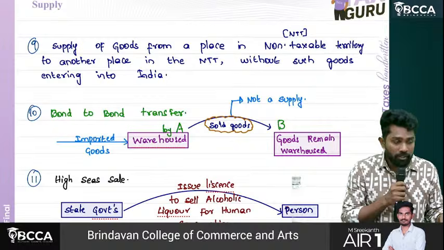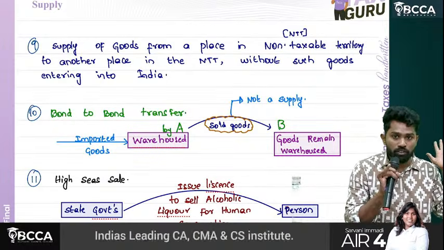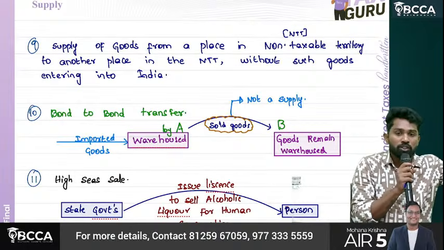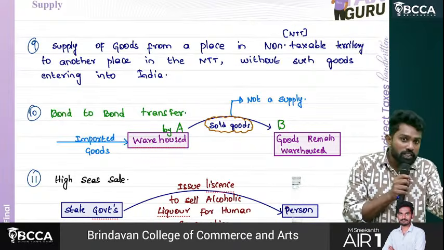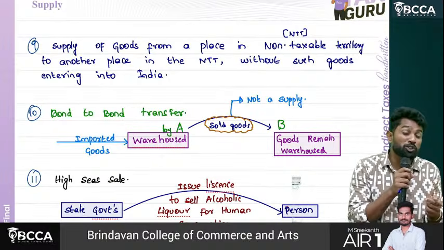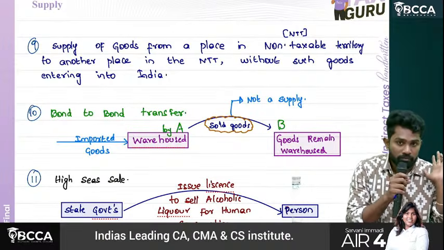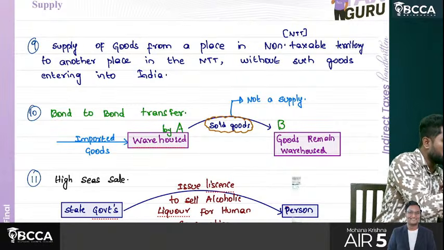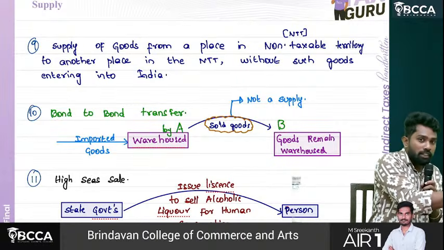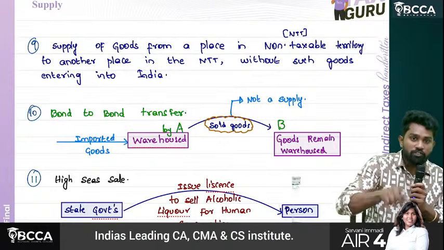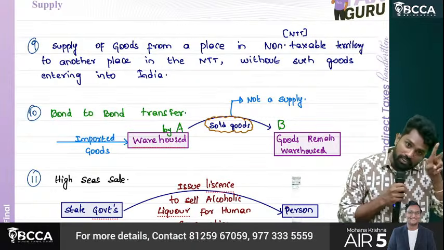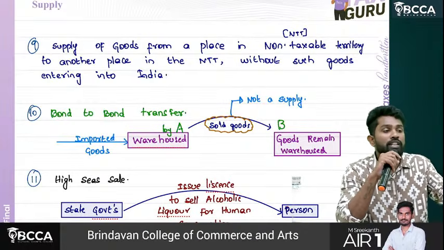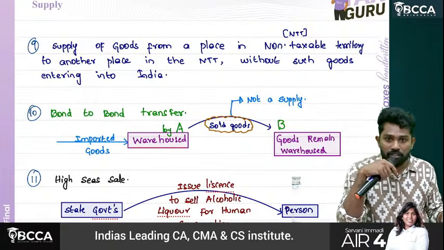See, now what happened? Goods are in a warehouse. Now when they are in the warehouse, he sold them to Bharadwaj. Bharadwaj sold to Manjunath. Now two sales happened. Whether these two sales amount to supply as per GST? No, sir. Why? Only when the goods are ultimately removed from the warehouse will they come out of the customs coverage and fall into GST. There is a sale that happened, but still the goods are lying in the warehouse only. So that is not a supply as per GST.